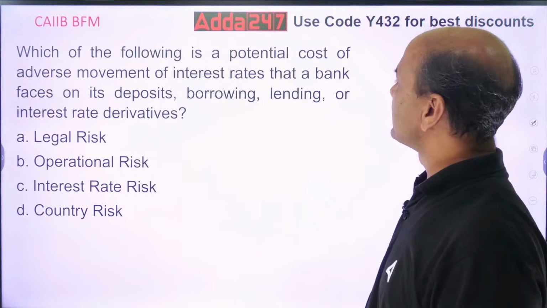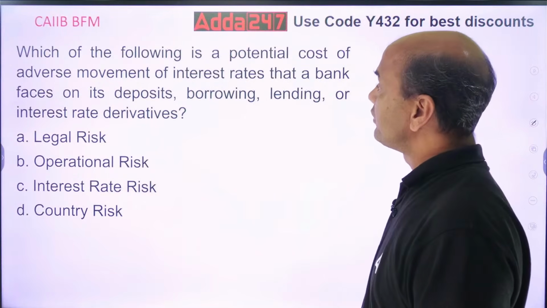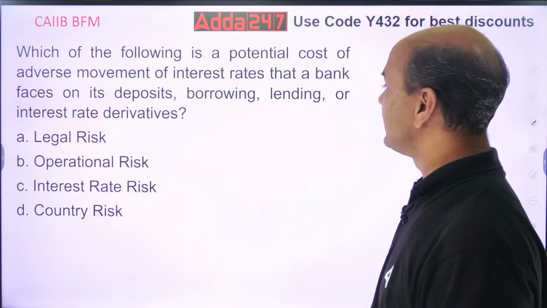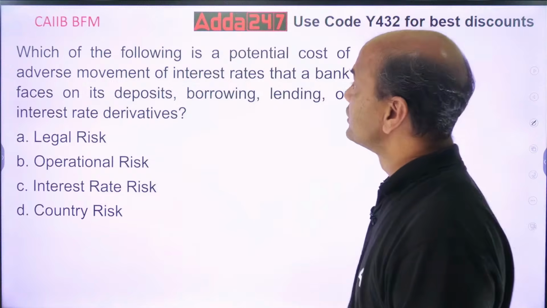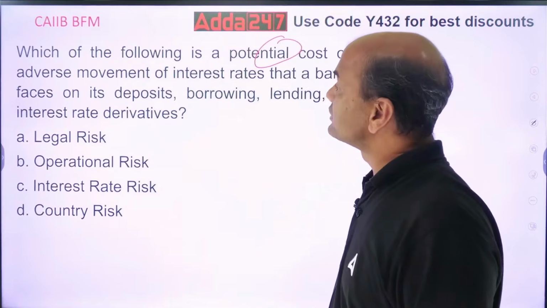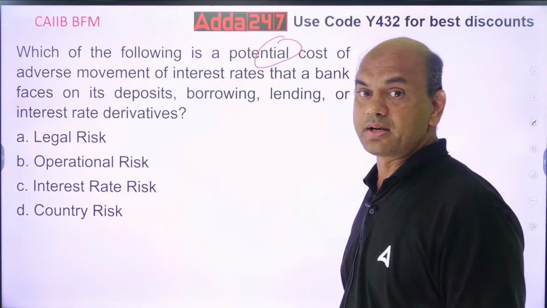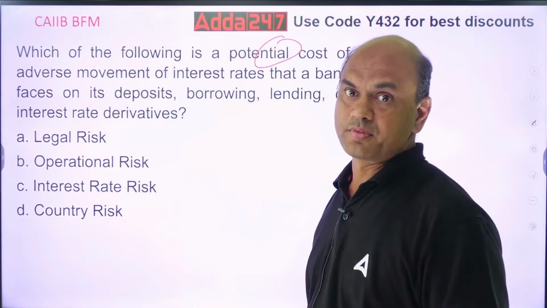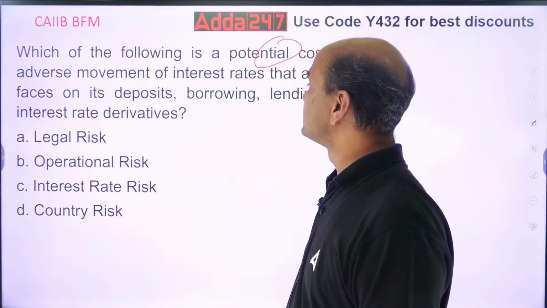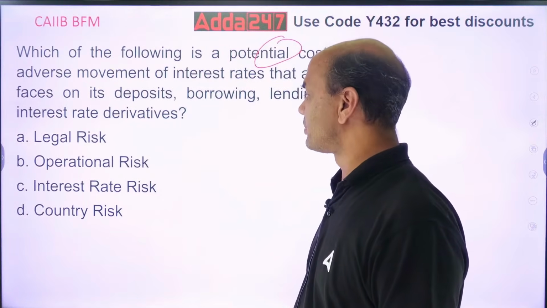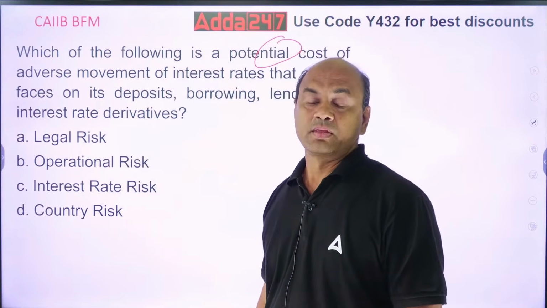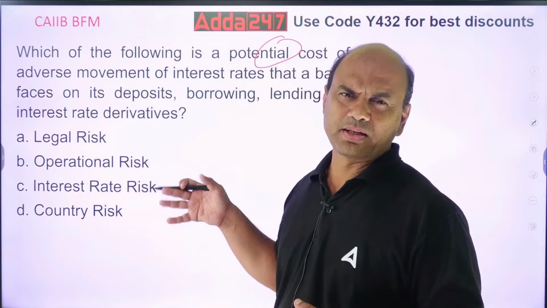Which of the following is a potential cost of adverse movement of interest rates that a bank faces on its deposits, borrowings, lendings, or interest rate derivatives? So potential cost of adverse movement of interest rates. Adverse. If the interest rate goes against you, then what? The options are legal risk, operational risk, interest rate risk, and country risk. Kindly note, what do you mean by the adverse movement?